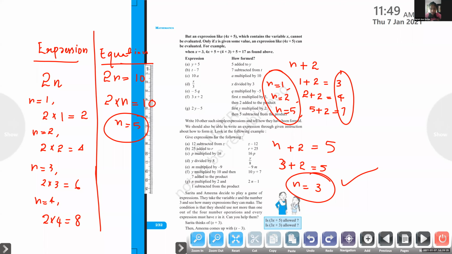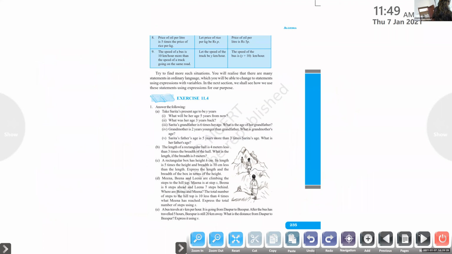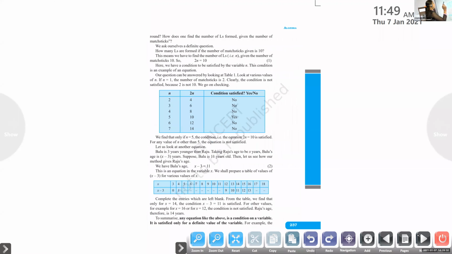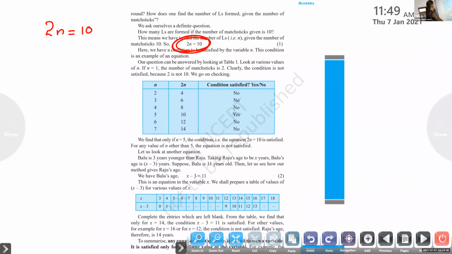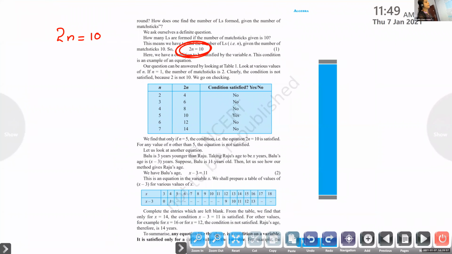Okay. Now we will move to the question. One minute, I'll show it. Can you see this? What is the equation here? 2n equal to 10. Can you see a table here? Yes, ma'am. 2n equal to 10 is our equation.